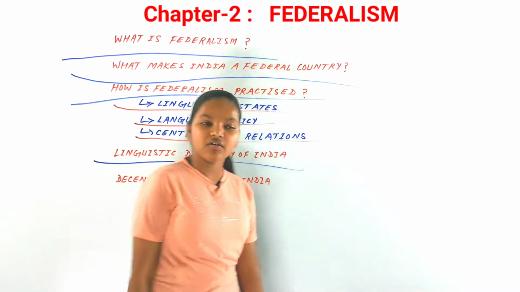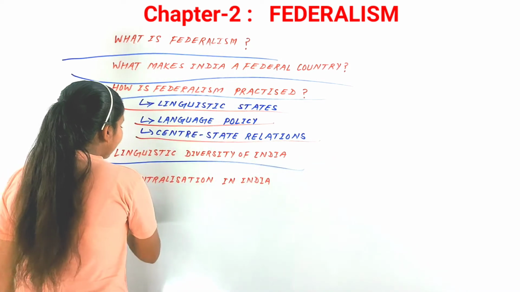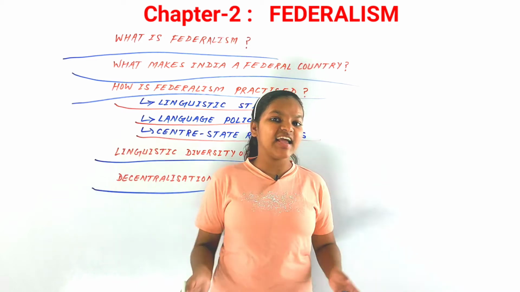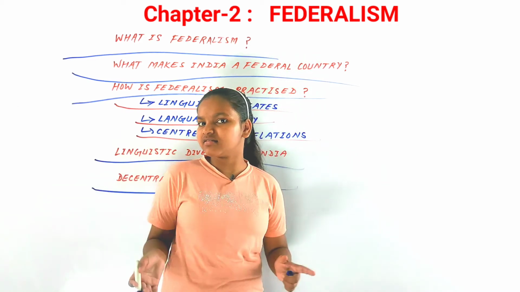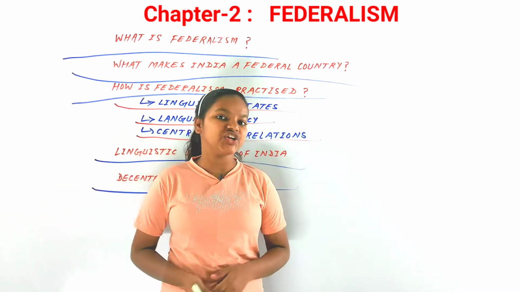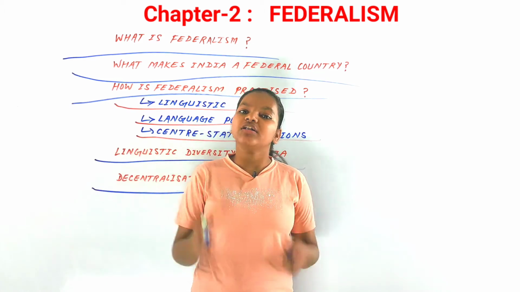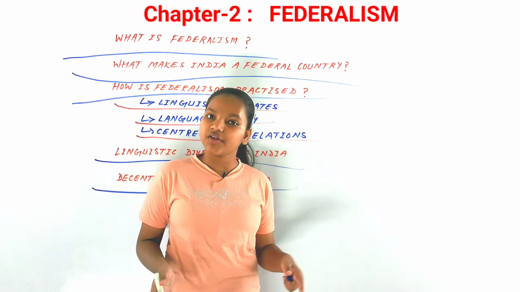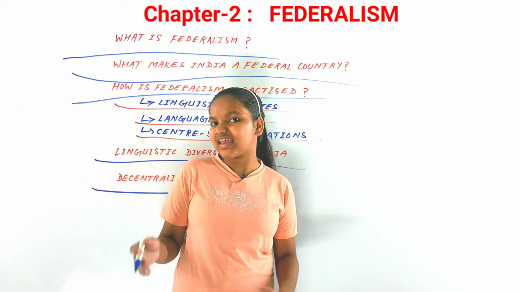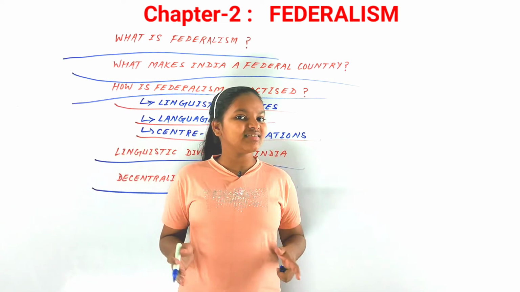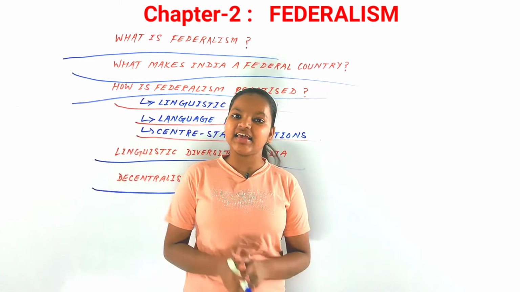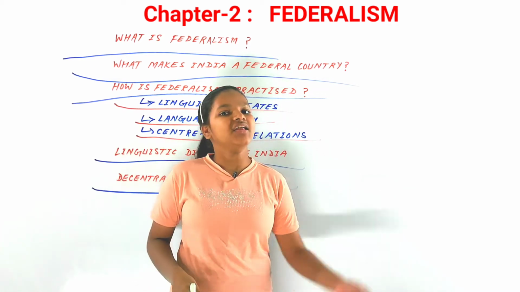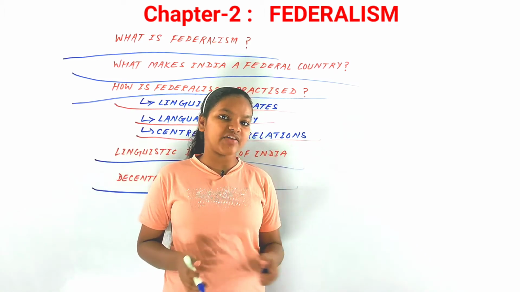Now our next and last topic of this chapter is decentralization in India. Let's discuss decentralization in our country. Till now we have discussed the two-tier government, two levels of government, the central government and the state government. But a vast country like India just can't be governed by just two tiers of government, the state government and the central government.